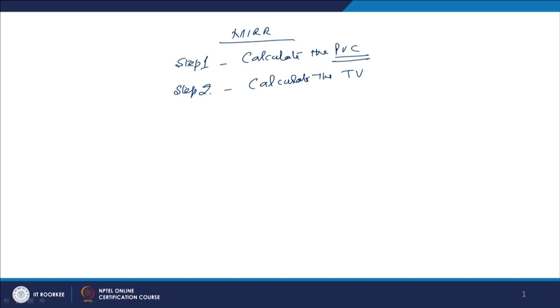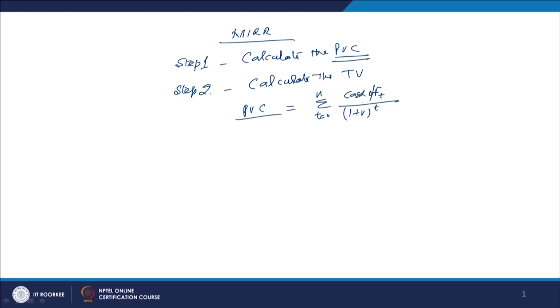So, for calculating this PVC, present value of the cost, you can calculate it like this: sigma, T is equal to 0 to n, where n is the total number of years, which is the life of the project, of the cash outflow occurring over the number of years, and T is the year in which the cash flow is occurring, and then it has to be discounted by (1 plus R) to the power T, right. So, with the help of this model, present value of the cost can be calculated.